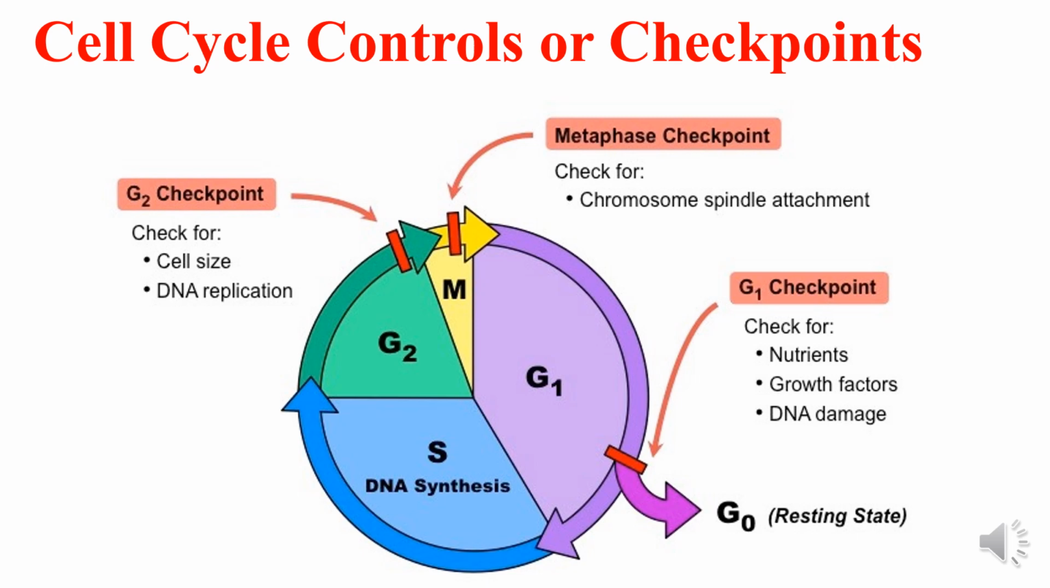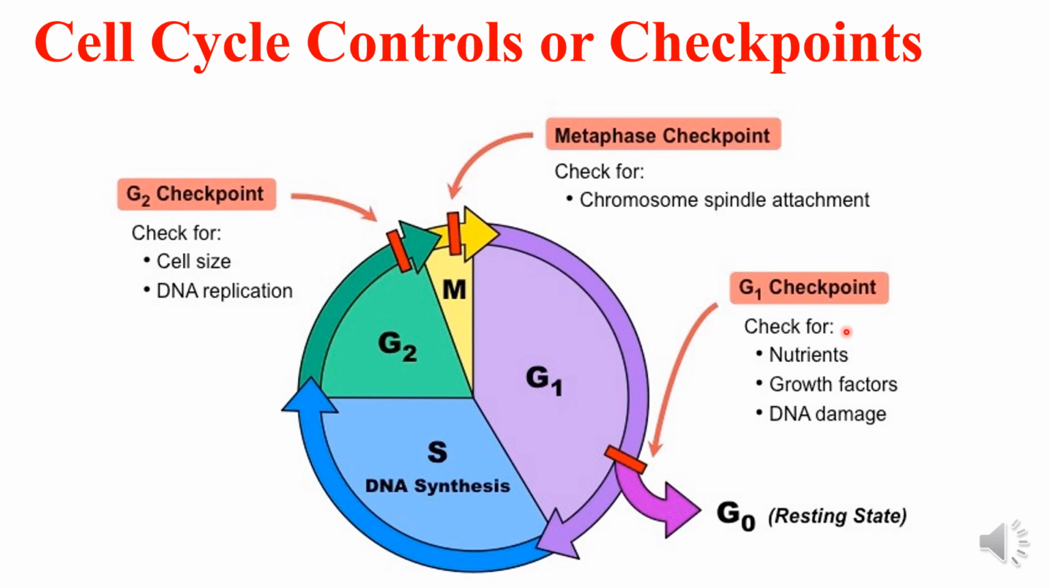So, there are three checkpoints in a cell cycle, and these three checkpoints are the G1 checkpoint, the G2 checkpoint, and the M checkpoint. So, we will first look at the G1 checkpoint. The G1 checkpoint determines whether all conditions are favorable for the cell division to proceed. The G1 checkpoint is also known as the restriction point at which the cell irreversibly commits to cell division.